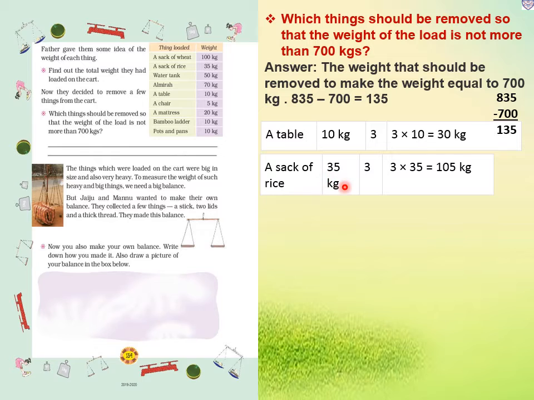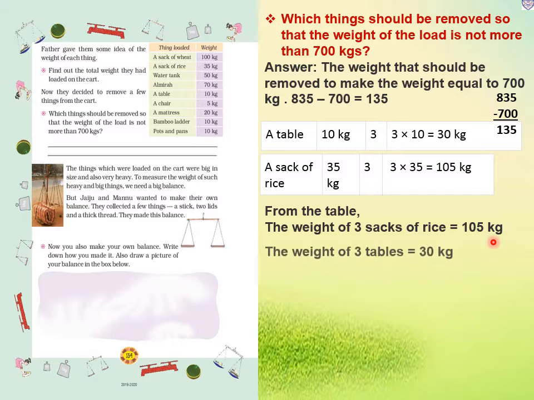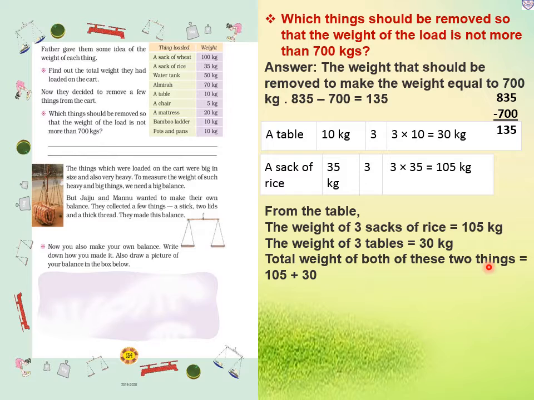So that is 35 kg. And how many sacks of rice? 3. So 3 multiplied by 35, that is 105 kg. So from the table, the weight of 3 sacks of rice is 105 kg and the weight of 3 tables equals 30 kg. So the total weight of both the things is 105 plus 30.